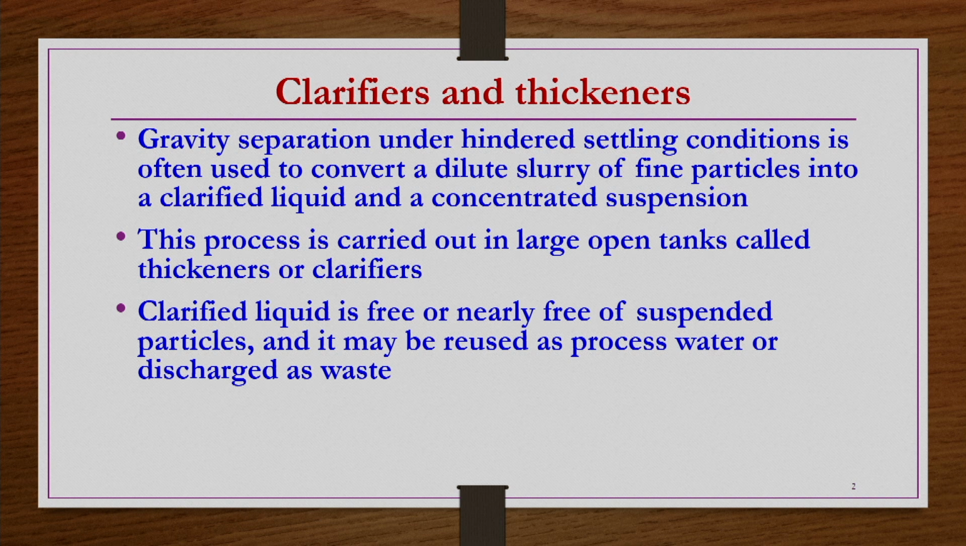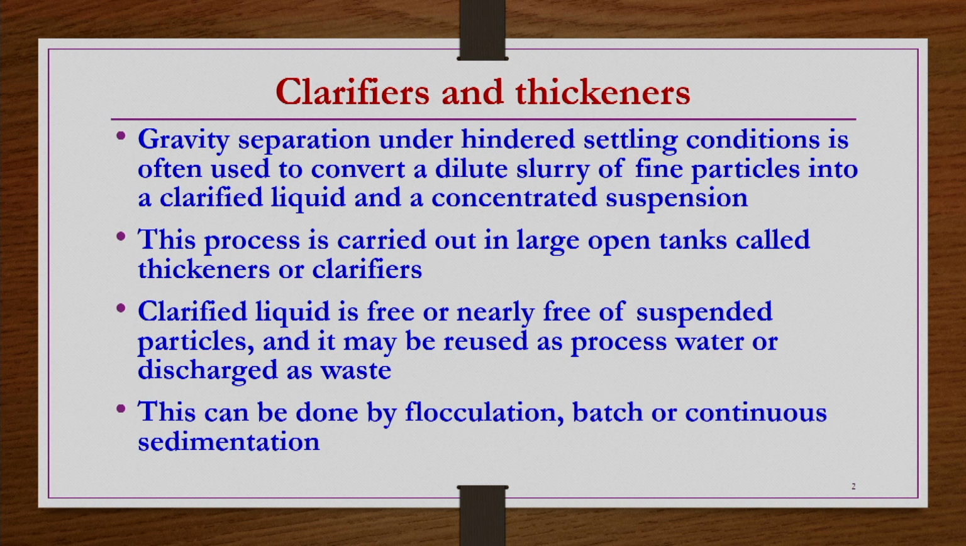Clarified liquid is free or nearly free of suspended particles in general, and it may be reused as process water or discarded as waste; either way it is useful. This can be done by flocculation, batch or continuous sedimentation. We are going to discuss each of these three things: flocculation, batch sedimentation and then continuous sedimentation.